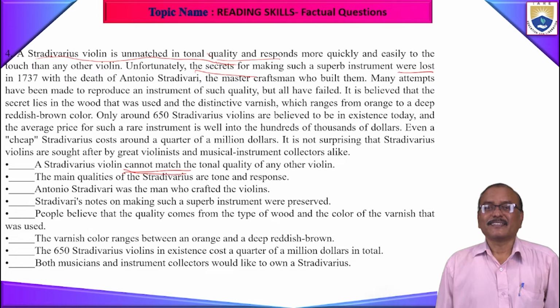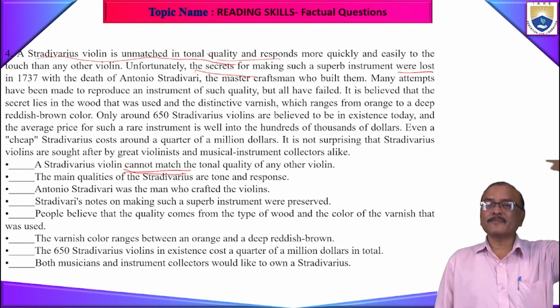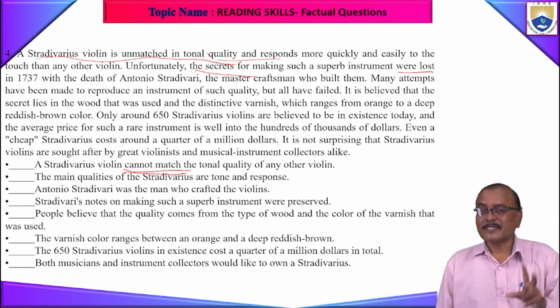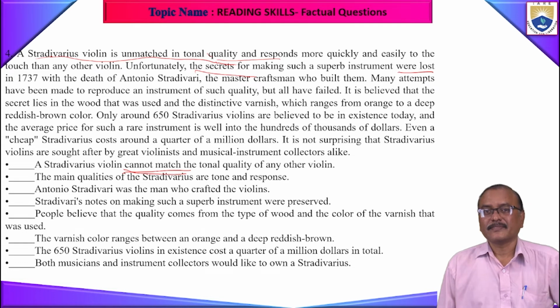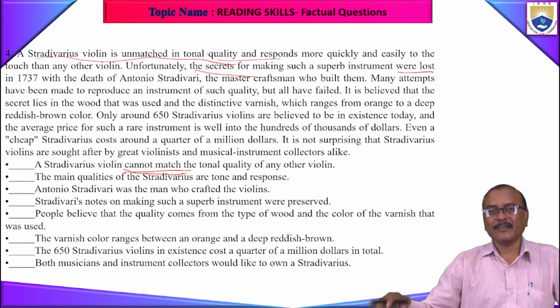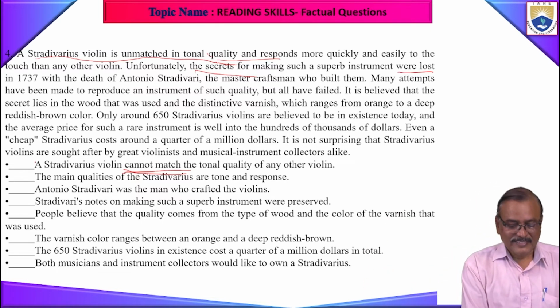So is it clear? I am unmatched means I am super. So you must know the difference in the meaning between unmatched and cannot match. Unmatched means super, the most super. Cannot match means it is very inferior. So the statement is false.